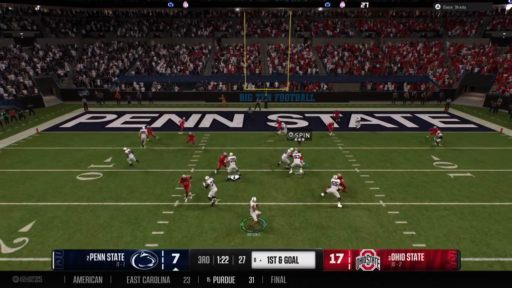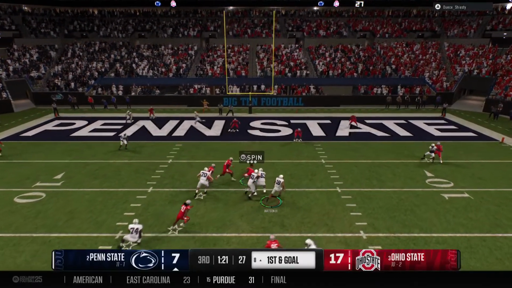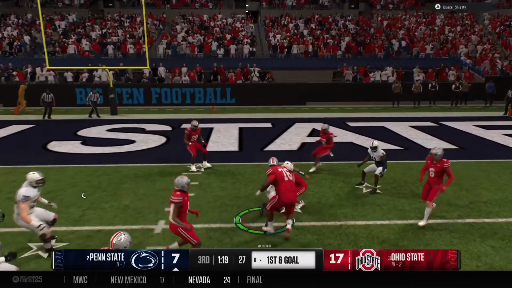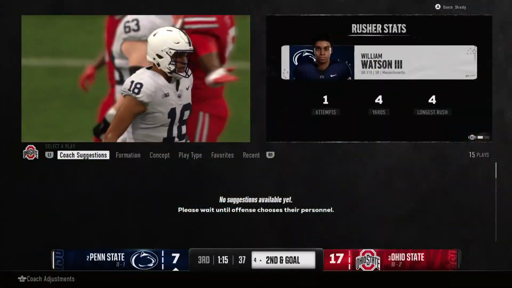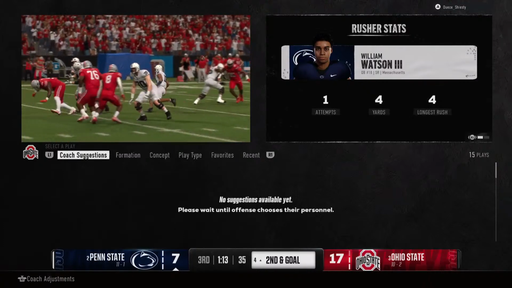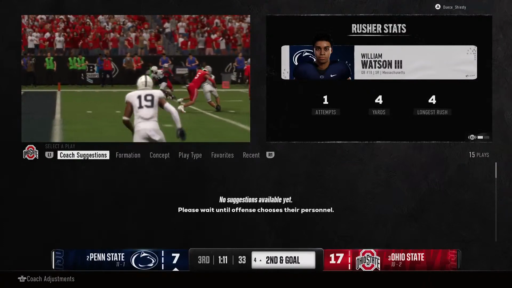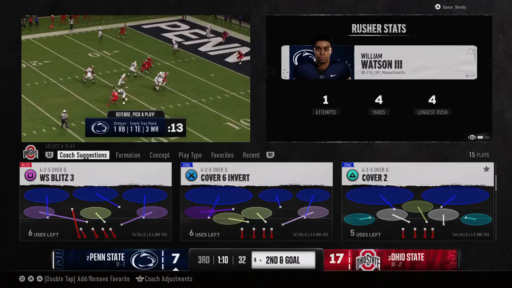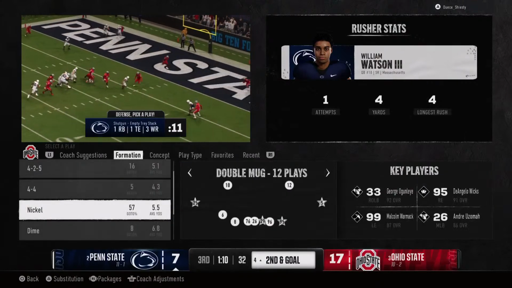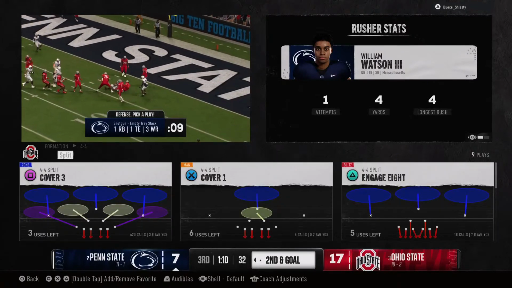Looking to throw. It's Watson. The pass rush closing in. He's tackled down at the 4-yard line. Defense getting pushed back. I love to see this by this quarterback. And instead of giving up on the play and just throwing it away or trying to put one into coverage, he just takes off, reminds his defense what he can do with his legs, and almost took it to the house.